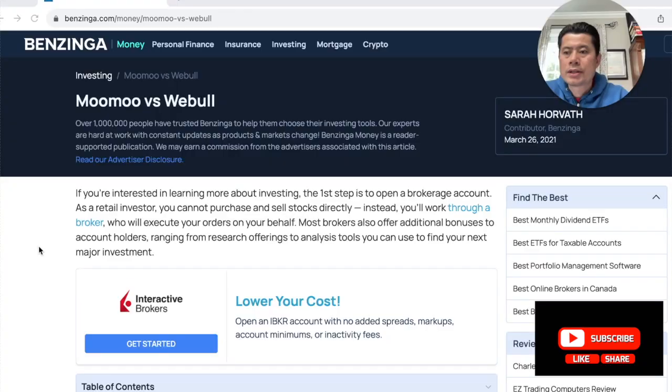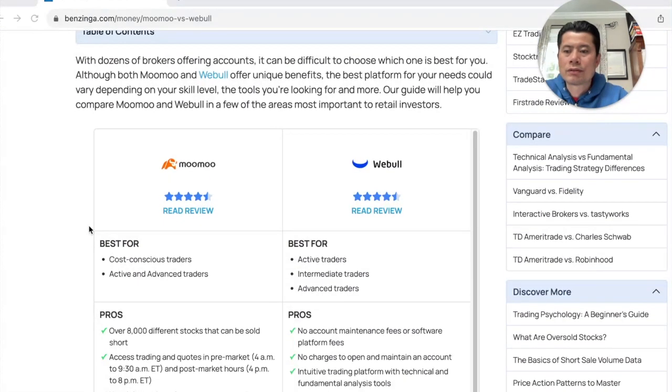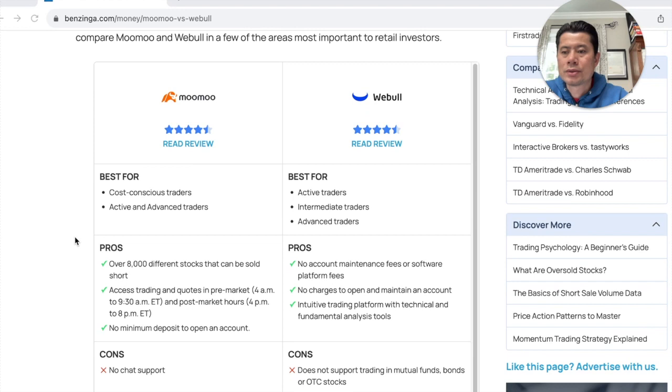Let's get started. All right, so I got this from a Benzinga Finance article online written by Sarah Horvath in 2021. I think it's still relevant. It compares Moomoo versus Webull, so we're gonna look at the pros and cons for both. Moomoo is mostly based in China, and Webull is mostly based in the United States. Best for conscious traders, you want to use Moomoo. Somebody who has advanced trading, also you want to use Moomoo because it looks at international stocks and options. And Webull, you're looking at active traders at the national level, which is the United States.